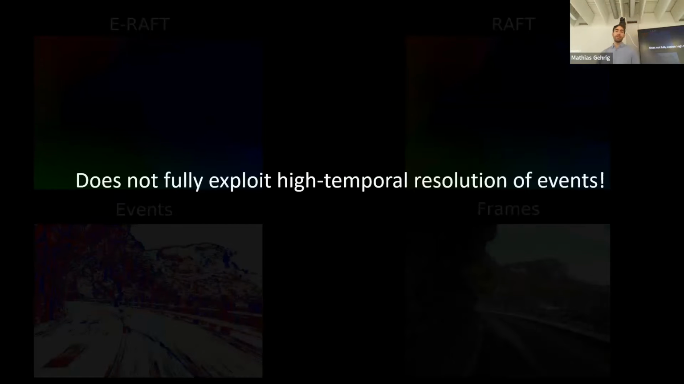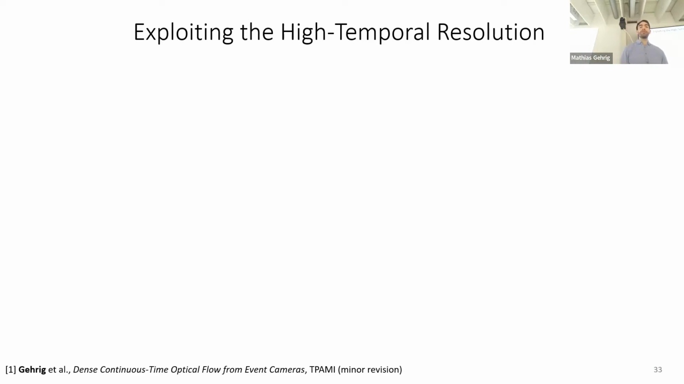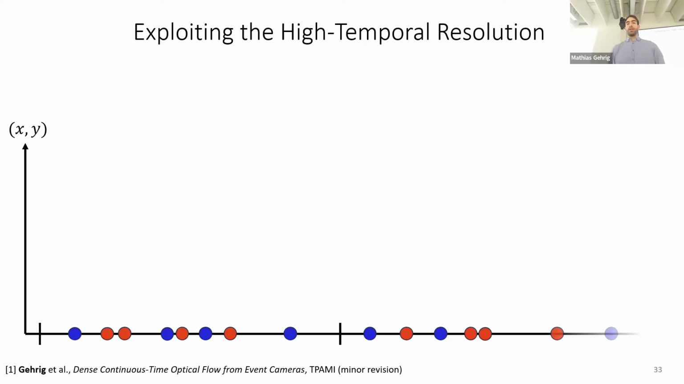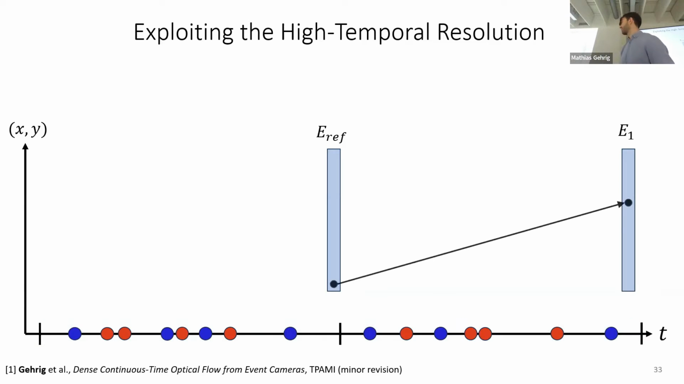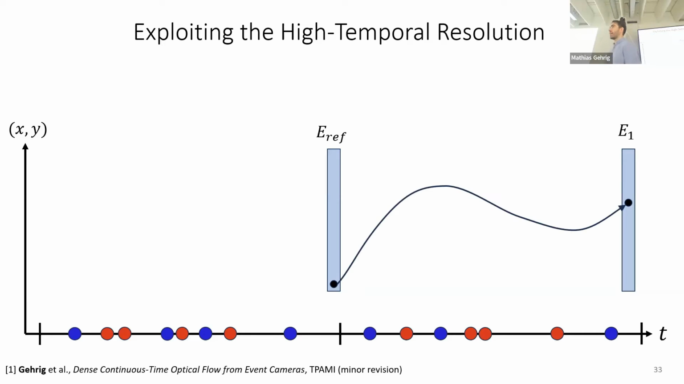But still, this does not fully exploit the high temporal resolution of events. And why is that? So let's recapitulate what we did. So again, let's look at a set of events. And we extracted two features, so the reference feature and the target feature, and we performed matching between those. If you visualize this in space-time, it's a straight arrow. But real-world motion cannot be represented by a straight arrow. Normally, it's a nonlinear motion in time.